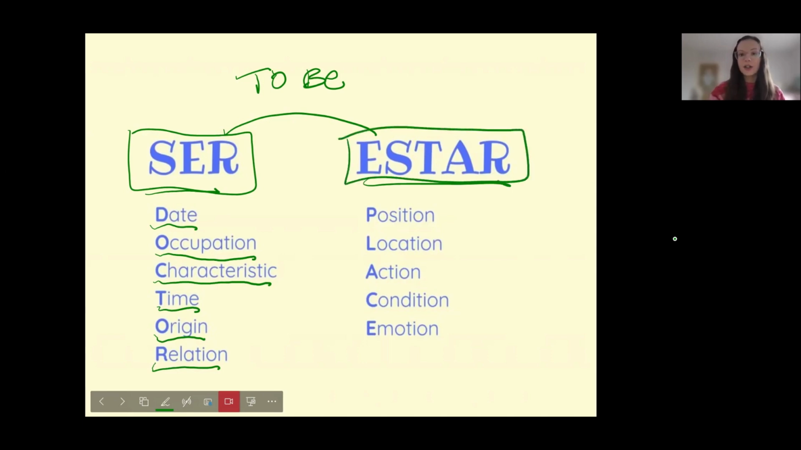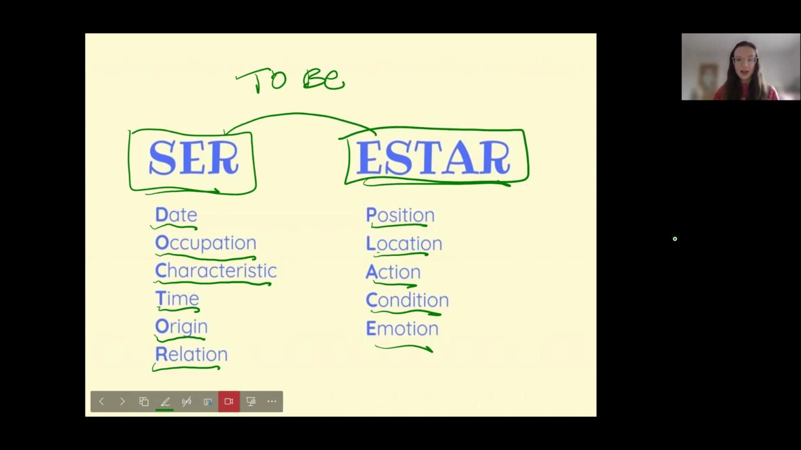Estar, on the other hand, we can use the acronym PLACE. So we can use it to talk about position, location, action, condition, and emotion. So in this sense, estar is more of a temporary characteristic and ser is more permanent. So with estar, the easiest way to remember it is to think about position, location.